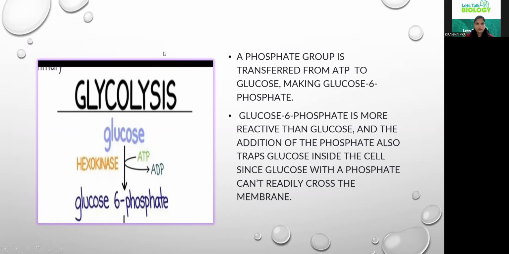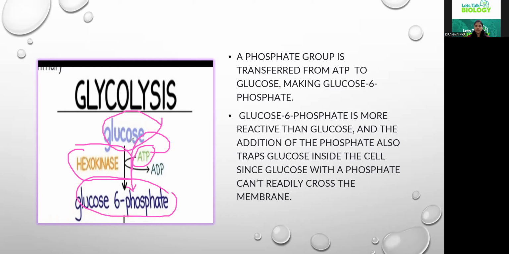So the glucose, if you observe carefully here, gets converted into glucose 6-phosphate. The glucose is getting converted into glucose 6-phosphate by what? By ATP. So here, from the ATP, a phosphate group is added to the glucose, making this glucose into glucose 6-phosphate in the presence of an enzyme called hexokinase. So here phosphorylation is taking place.